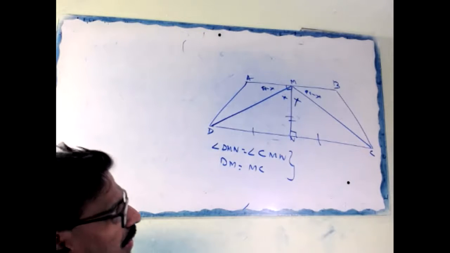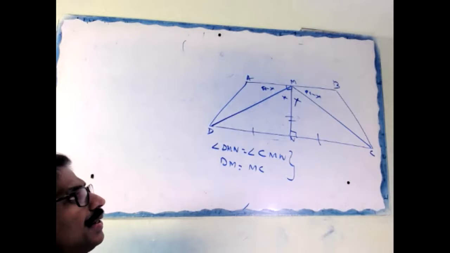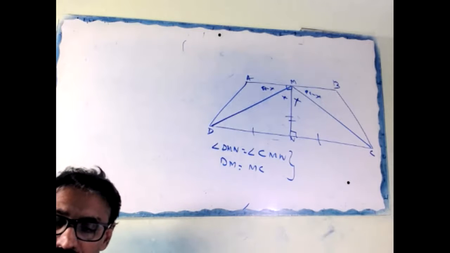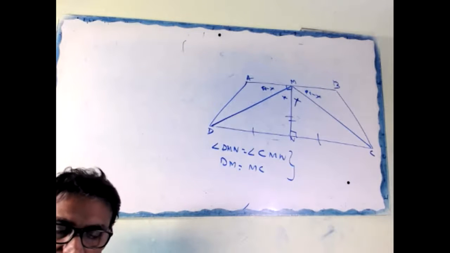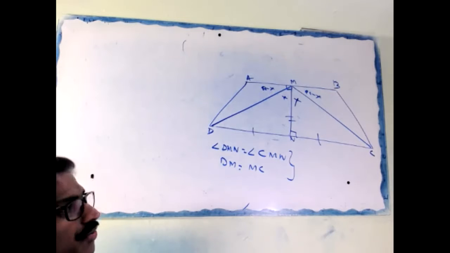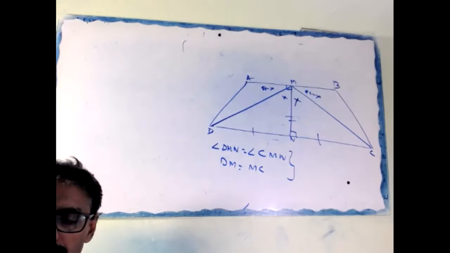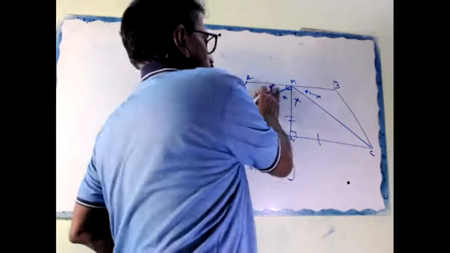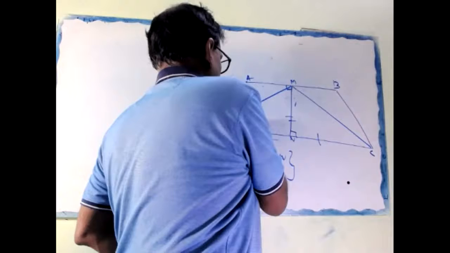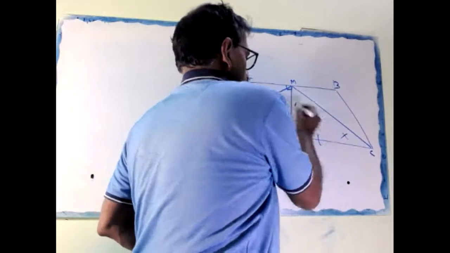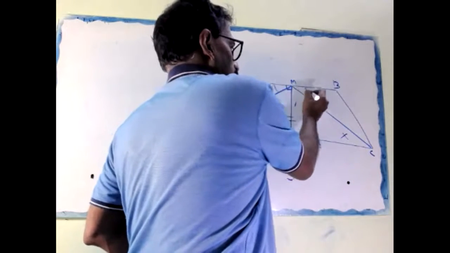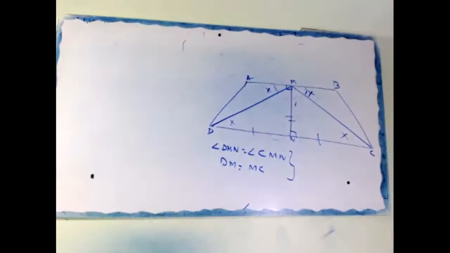Angle D equal to angle C also CPCT. Angle MDN equal to MCN, CPCT. Let that angle be X, we can assume that also. Look, this angle X is also X. So this one is what? X, alternate angles. Correct or no?